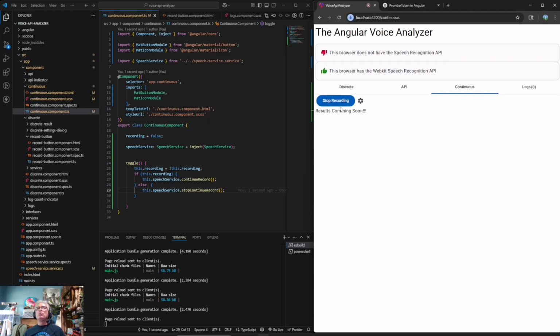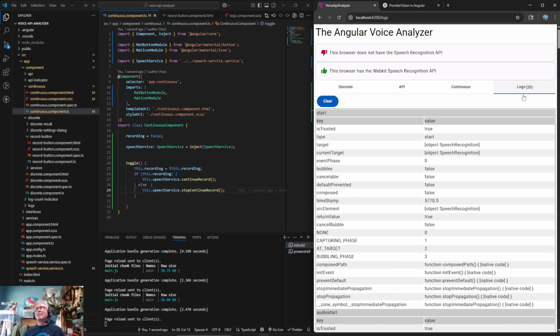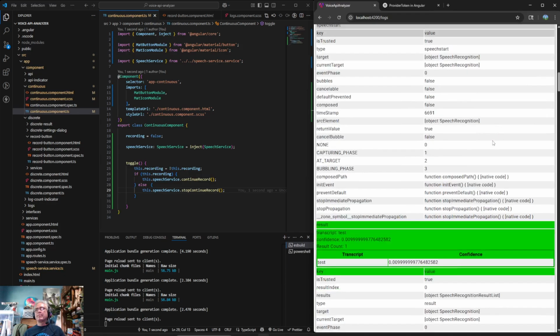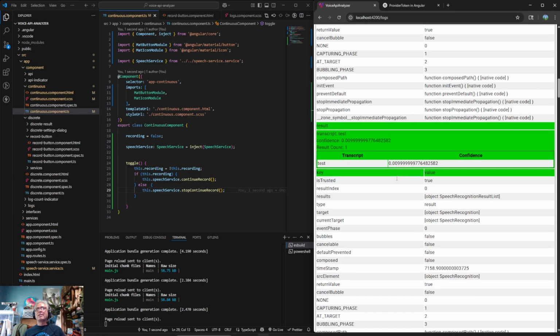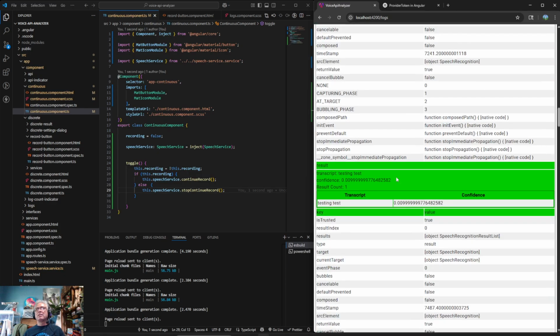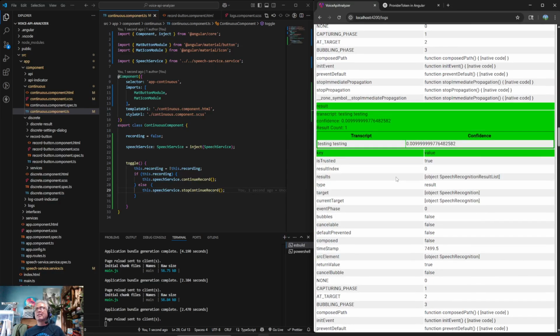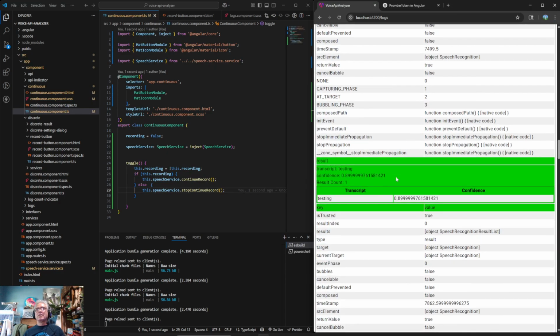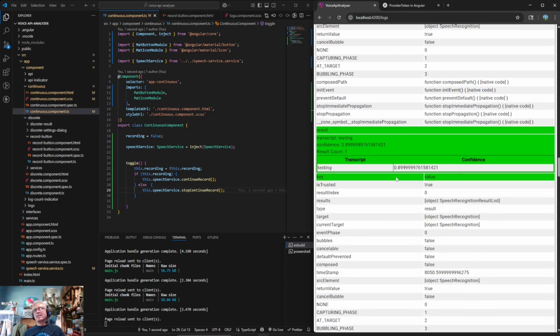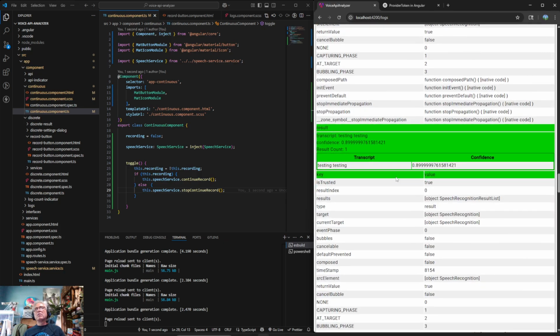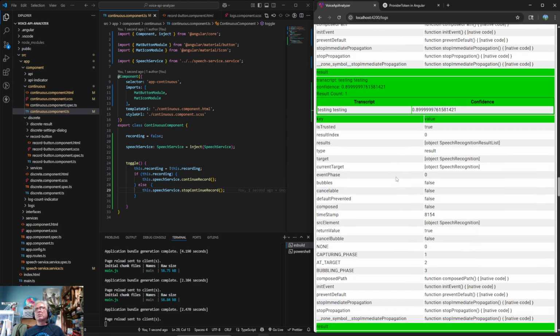Testing, 1, 2, 3. So we got 16, 20 logs. So testing, testing. So we get a lot of results back, right?